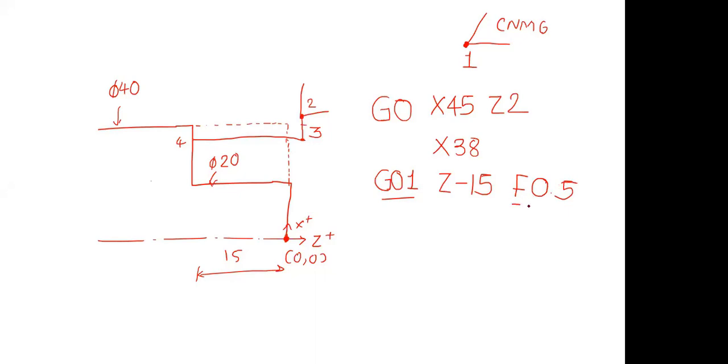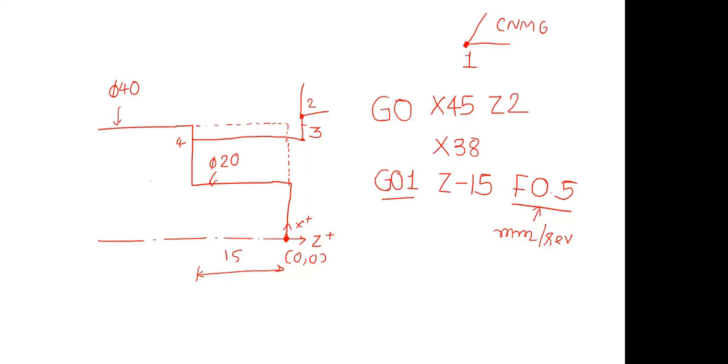I can write 0.4 also. Here the unit of the feed rate is mm per revolution. So every revolution the tool will move inside by 0.5. Since it is a rough cut, I would opt for that. If it is a final or finished cut, I should opt for a 0.15 or 0.2 feed rate.